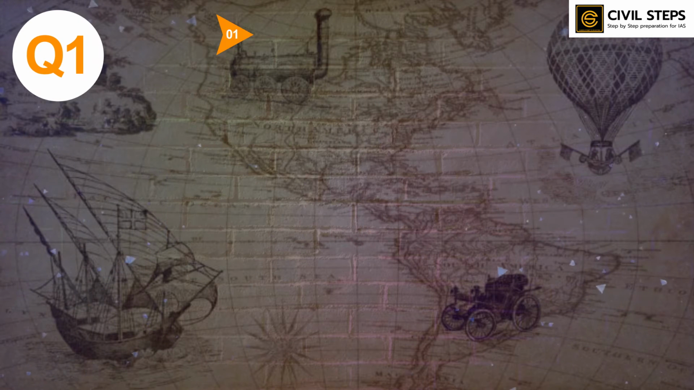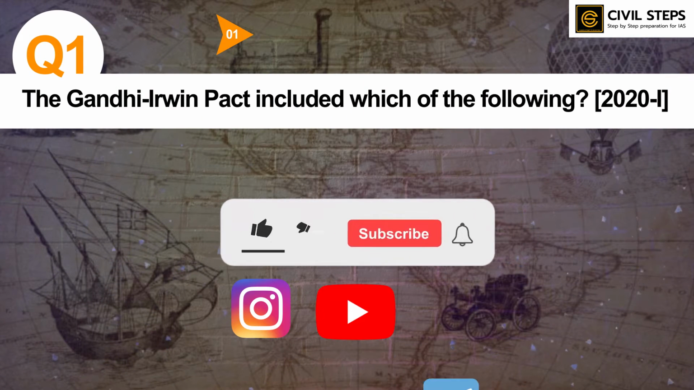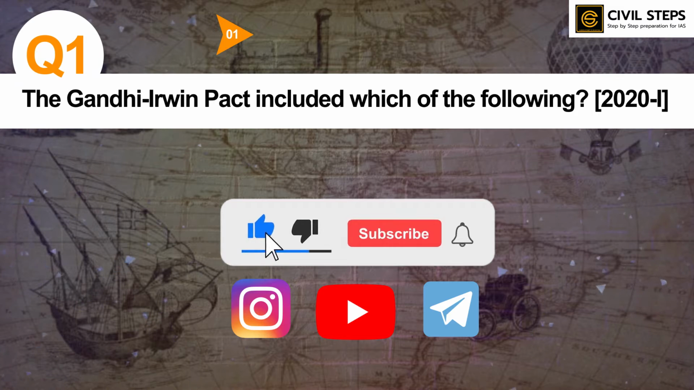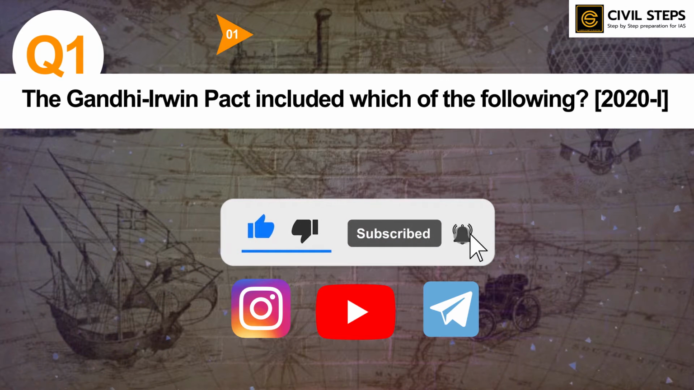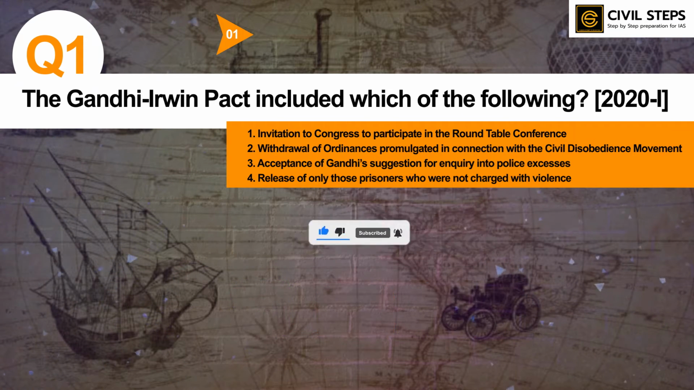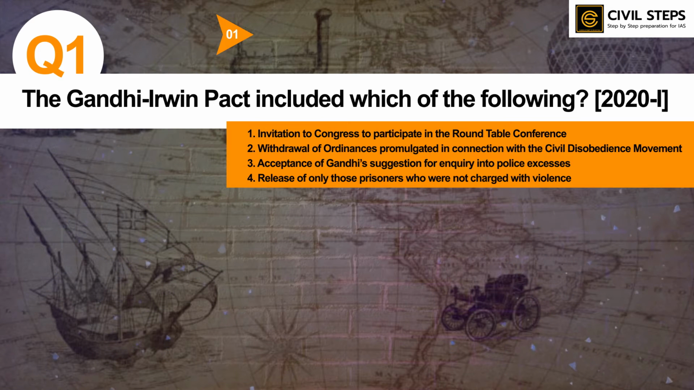So the first question is, the Gandhi-Irwin Pact included which one of the following? First, invitation to Congress to participate in the Roundtable Conference. Second, withdrawal of ordinances promulgated in connection with the civil disobedience movement. Third, acceptance of Gandhiji's suggestion for enquiry into police excesses. Fourth, release of only those prisoners who were not charged with violence.